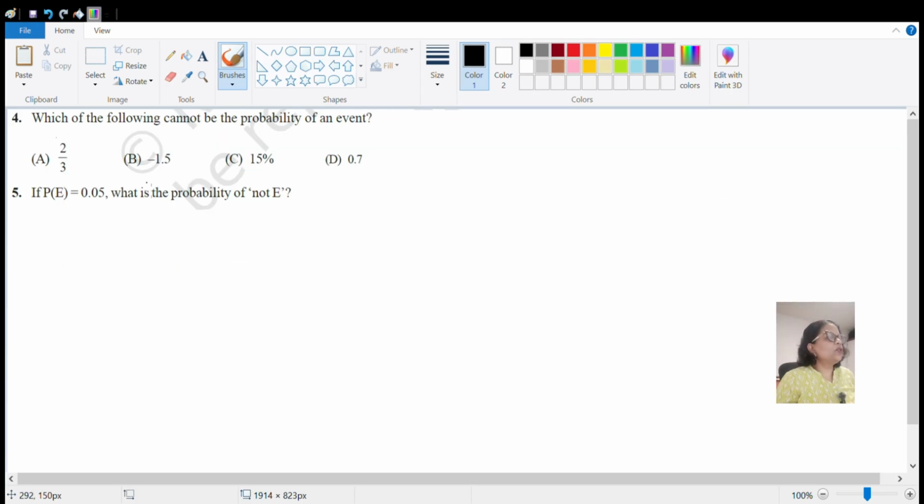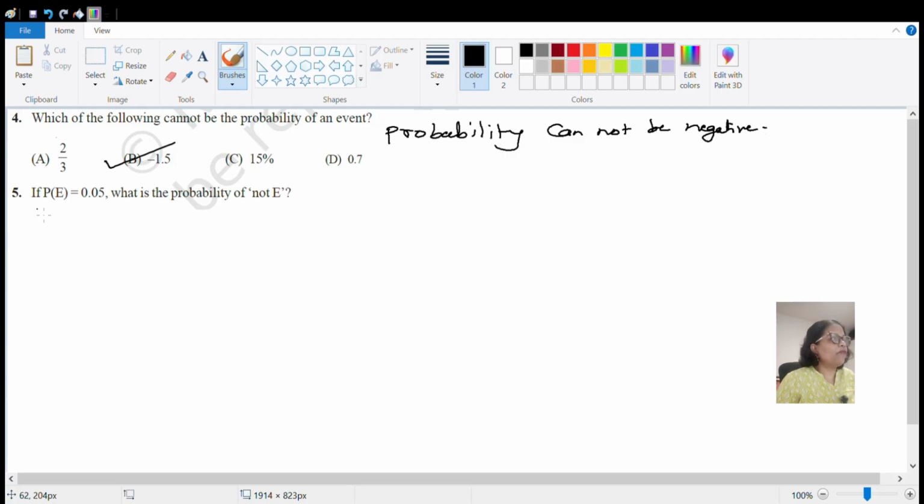Okay, now let's go to the question number 4, which says which of the following cannot be the probability of an event. अभी हम लोग ने देखा था कोई भी probability event का क्या नहीं हो सकता. इसमें 2/3, -1/5, 15% एंड 0.7%. तो इसमें नेगेटिव आ गया, नेगेटिव हो ही नहीं सकता. दैट मीन्स द ऑप्शन इज बी. व्हाई? Probability cannot be negative. Remember this. Cannot be negative. Let us go to the next question.